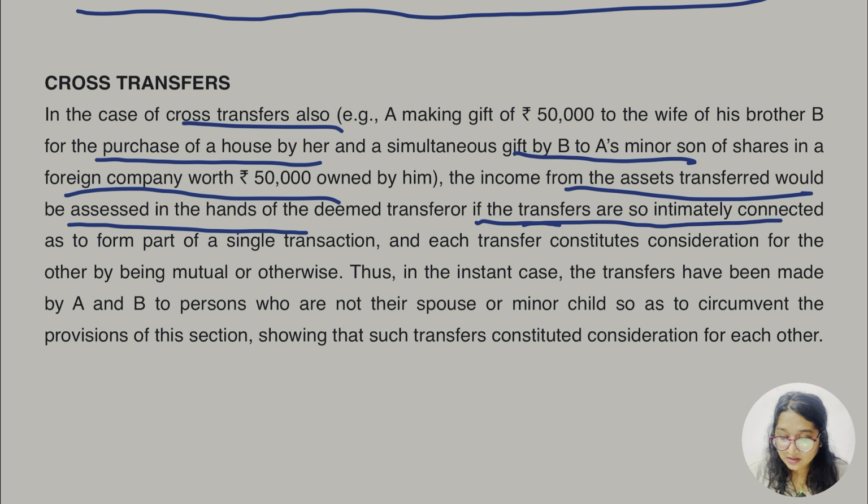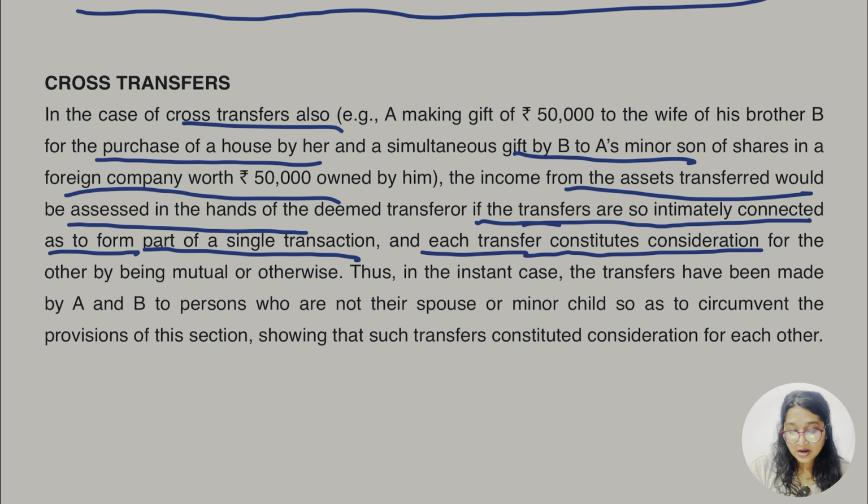If the transfers are so intimately connected as to form part of a single transaction, and such transfer constitutes consideration for the other by being mutual or otherwise, okay.